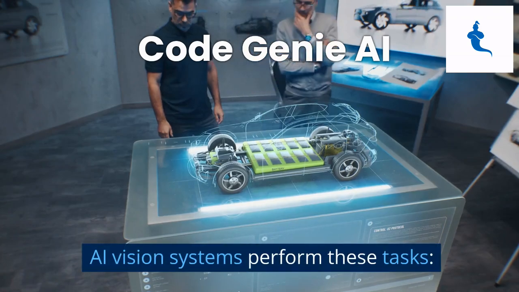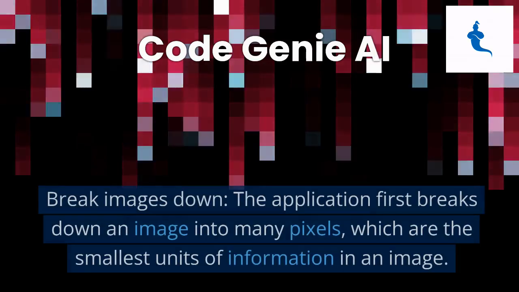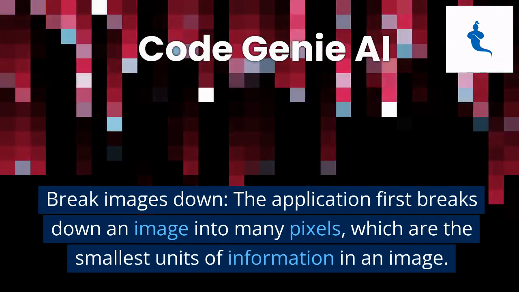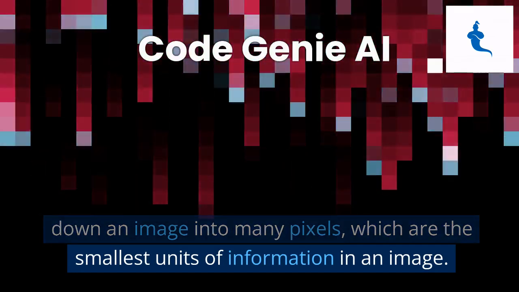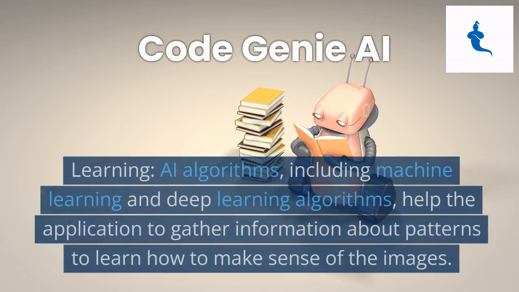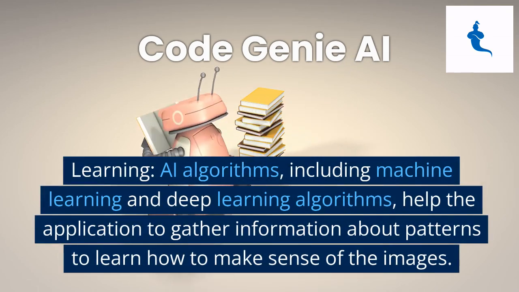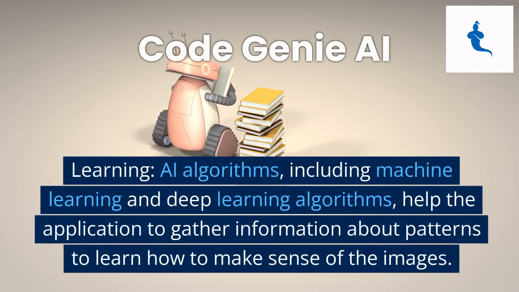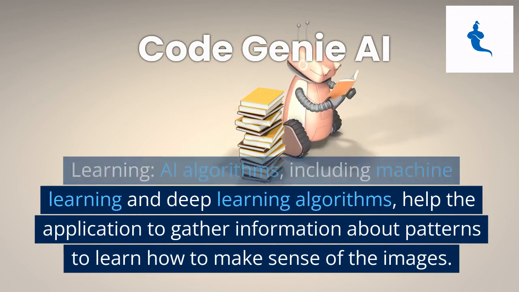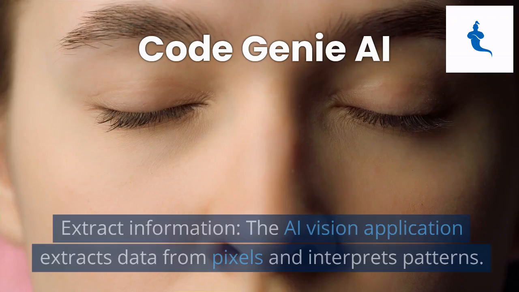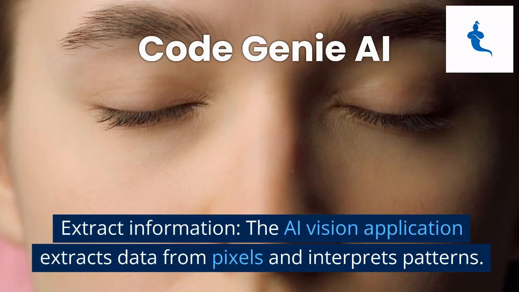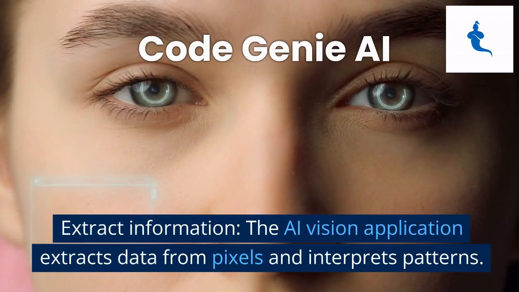AI vision systems perform these tasks. Break images down: the application first breaks down an image into many pixels, which are the smallest units of information in an image. Learning: AI algorithms, including machine learning and deep learning algorithms, help the application to gather information about patterns to learn how to make sense of the images. Extract information: the AI vision application extracts data from pixels and interprets patterns.